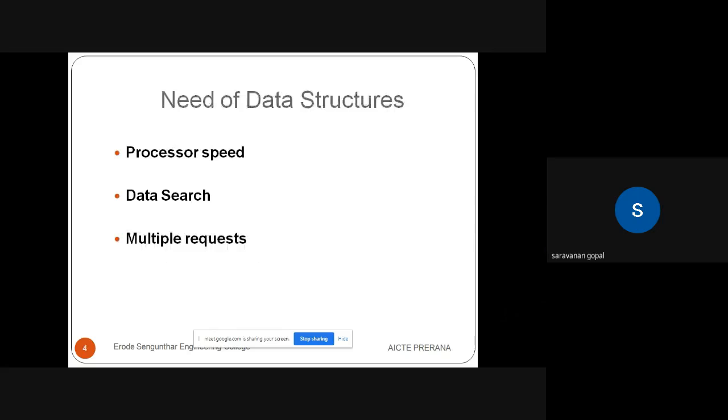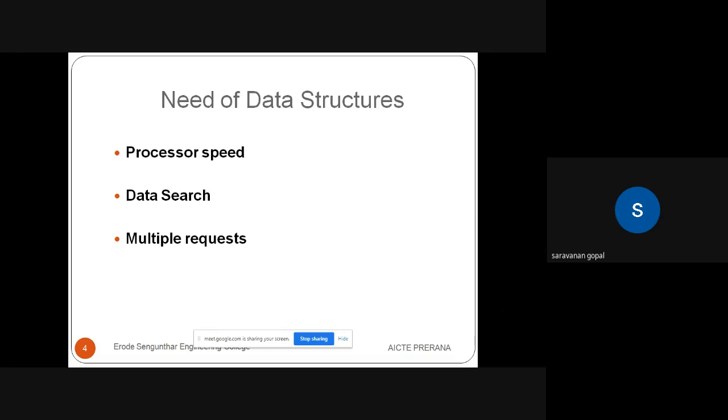Okay. So why do we go for data structure? What's the need of data structure? Here I'm mentioning three needs. One is processor speed. Data structures increase the processor speed. Next is data search. Searching is very easy: we can extract data very easily using a data structure.